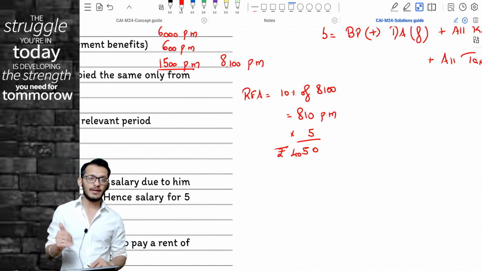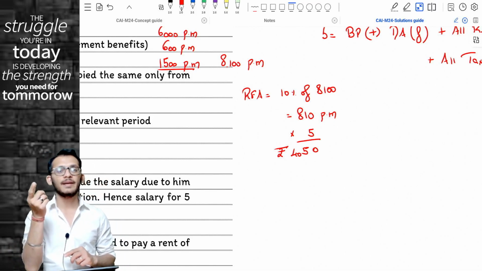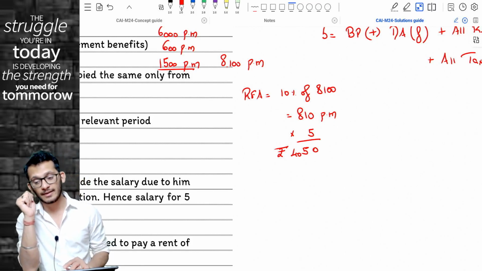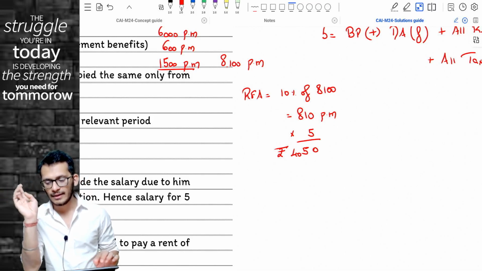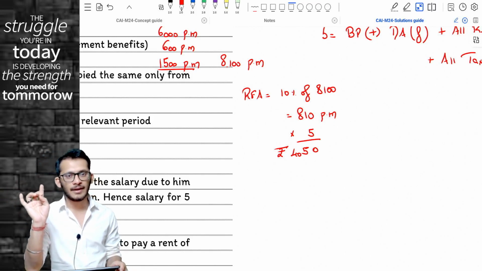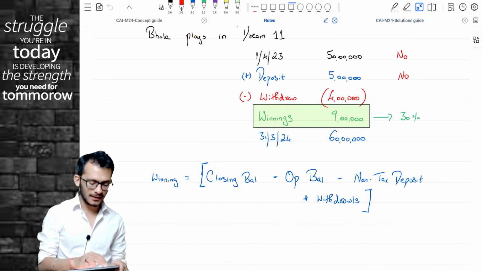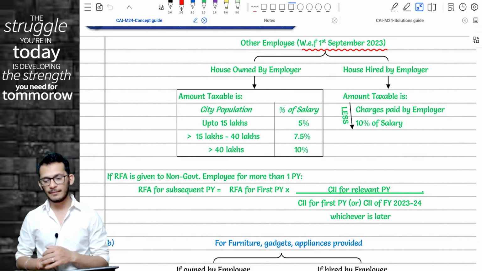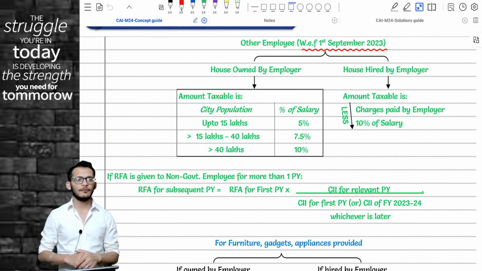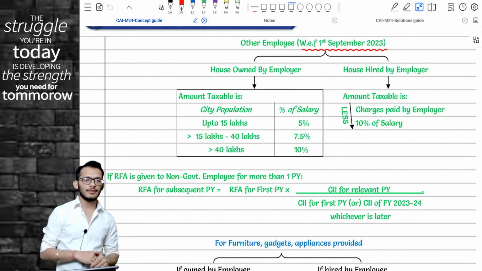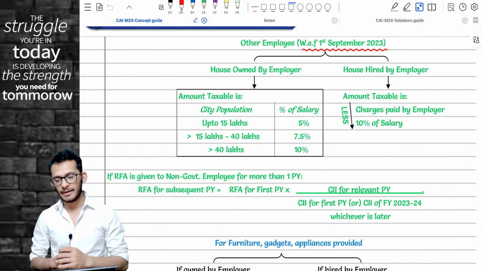If you had done the same thing in the old provisions, it would have been 15%, so the number would be 5% extra. With the new amendment coming in, the percentage is only 10%, and therefore you are only going to tax 10%. A very critical amendment for your exam. Expect this to come 100% in the exam. The only wait and watch is to understand whether you also need to remember the old provisions or you just have to read the new provisions. But a very, very important amendment for the current year. Please keep it in mind.